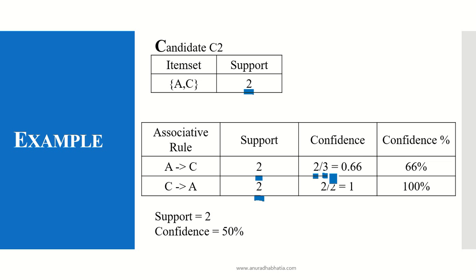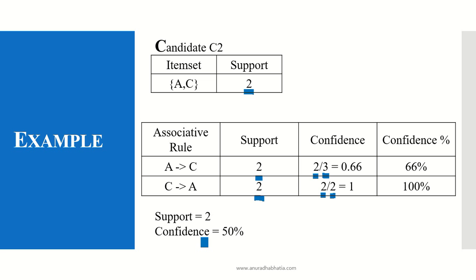So 2 divided by 3 gives me 0.66. For C leads to A, the support is 2, and the number of times C appears is 2, so it is 1. Now the percentages are 66% and 100%.